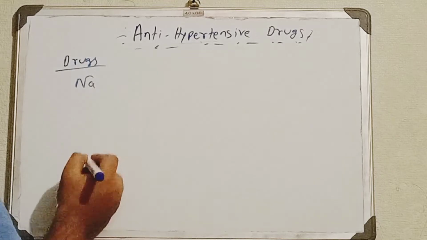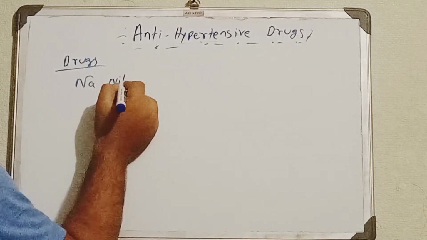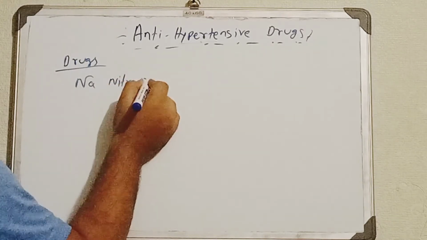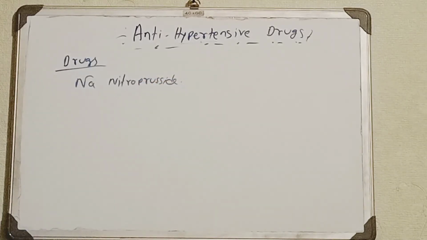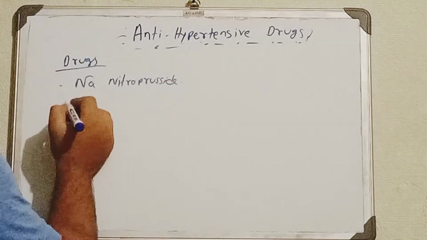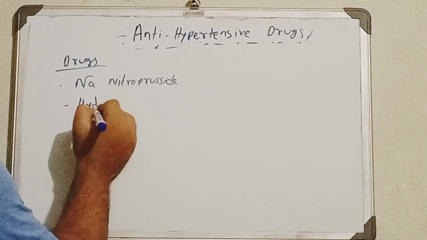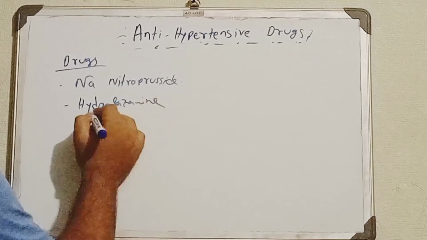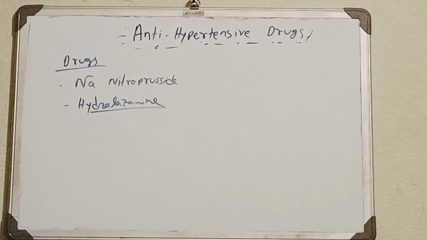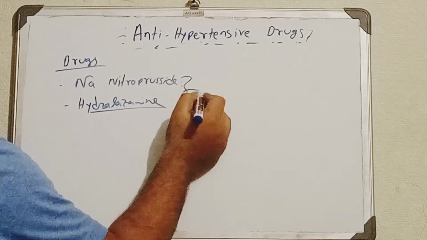I am writing N stands for sodium nitroprusside. Another type of drug you can also use is hydralazine. Now, actually these two types of drugs are used in emergency.